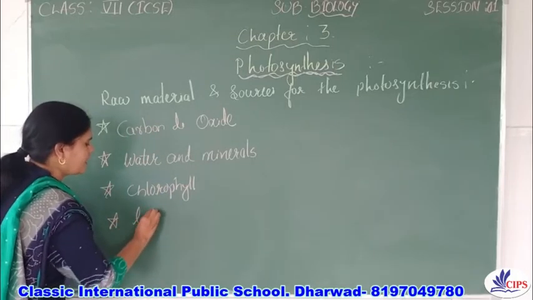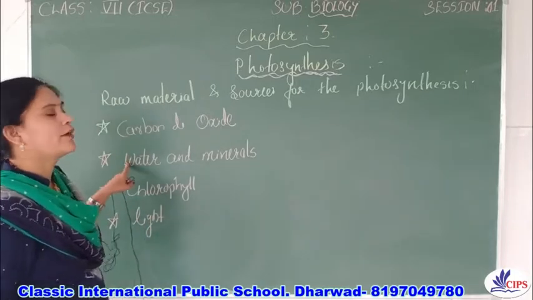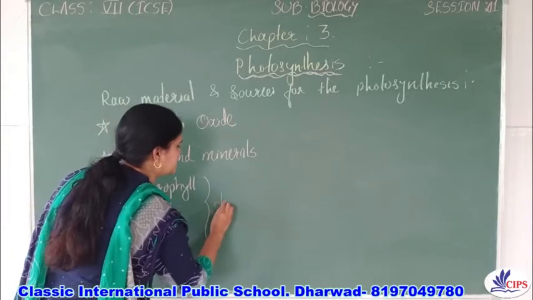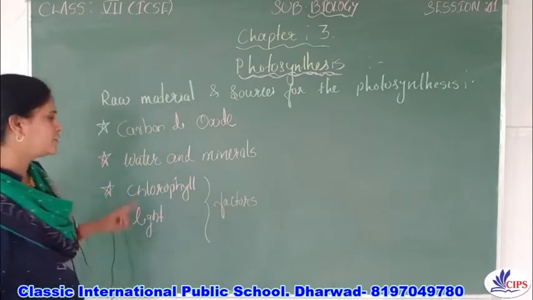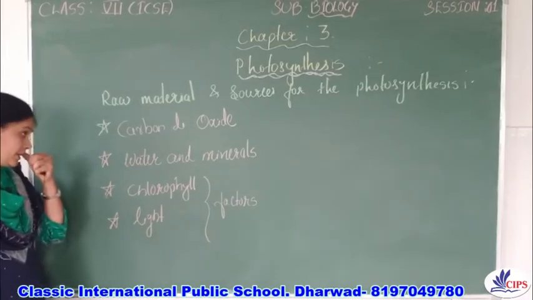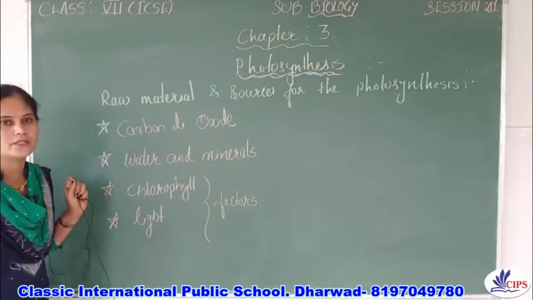So these are the raw materials which are required for photosynthesis. These two are the necessary factors which are essential for photosynthesis. What are the raw materials? Carbon dioxide, water and the minerals.